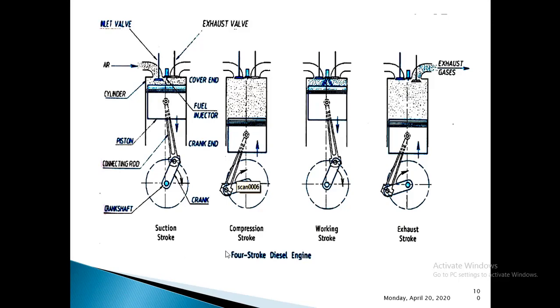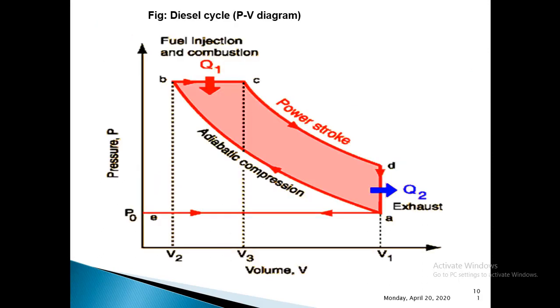Yes, we have again that detailed diagram to show the working principle of this 4-stroke diesel engine, and this is the PV diagram you can see there. First is from E to A, and next is the compression process, next is constant pressure heat addition process, next power stroke, and this is heat rejection, Q2. Next, back again, you can see one more arrow here, that is from E to A, it is the exhaust stroke. So that I will tell you during explanation.